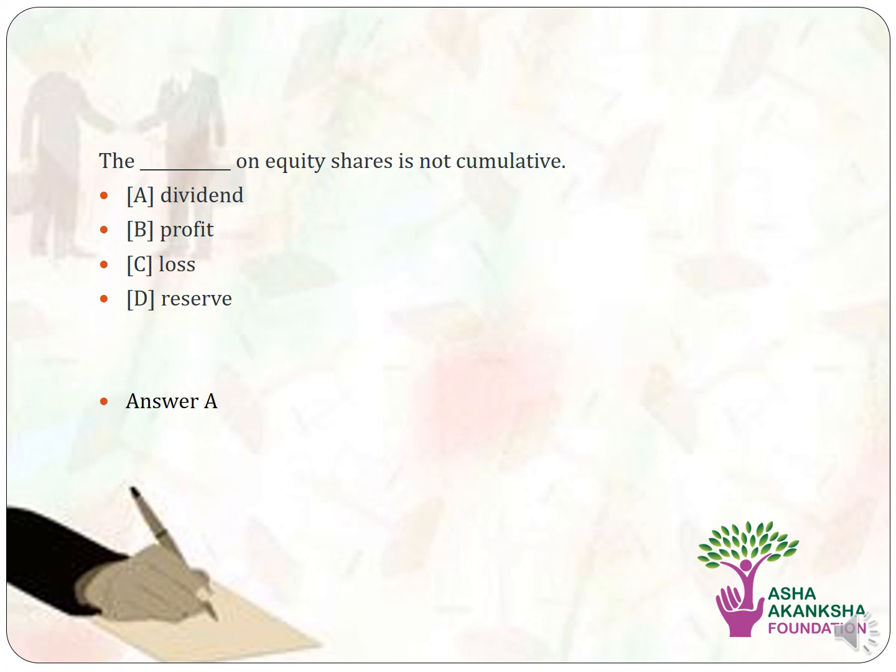The next question is, the dash on equity shares is not cumulative. The options are option A, dividend. Option B, profit. Option C, loss. And option D, reserve. The correct answer to this question is option A, that is, dividend on equity share is not cumulative.